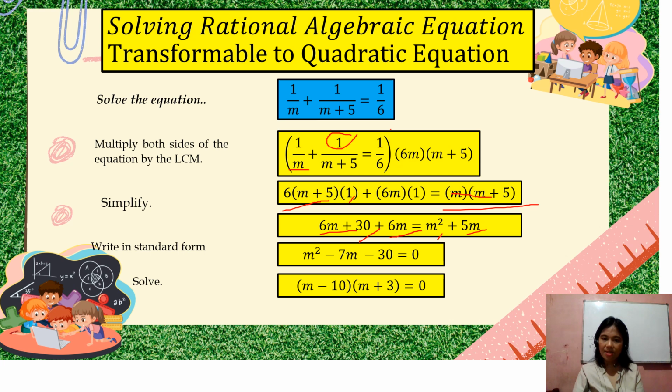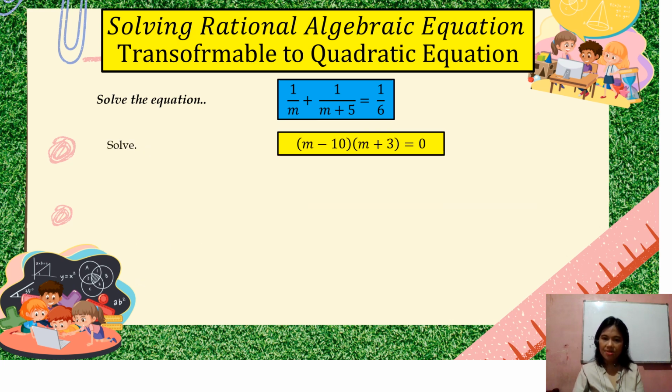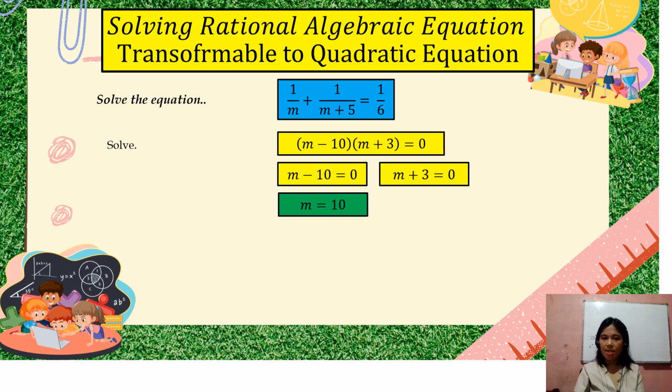Separate natin yung factors. So we have M minus 10 equals 0, M plus 3 equals 0. So solve muna natin yung M minus 10. So M equals 10. Yung M plus 3, pag nag-transpose tayo ng 3 to the other side, will become negative. Eh di ba nga, walang negative na time.